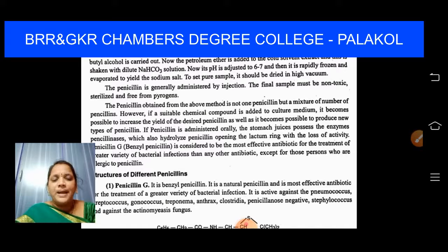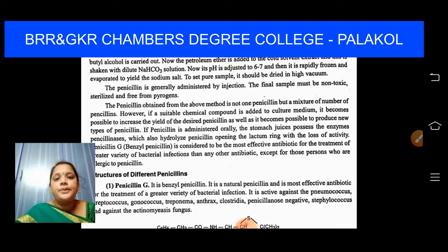They will mark a round mark with a pen, and in that area they inject penicillin. And if the doctor observes any irritation or any side effects, they stop giving that penicillin. If no side effects are observed in that particular area which is marked and injected, if it is crystal clear, then they will inject to our body. So the penicillin is generally administered by injections. The final sample must be non-toxic, sterilized and free from pyrogens, right?